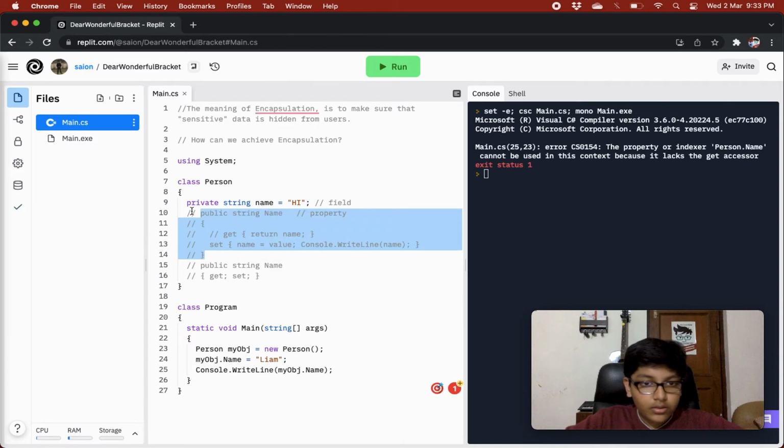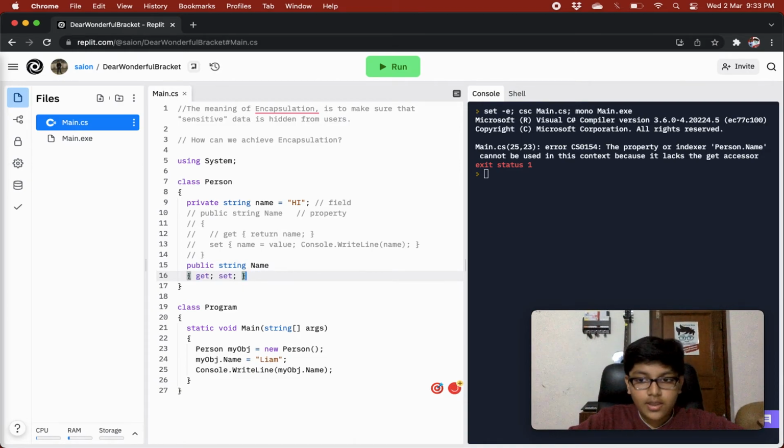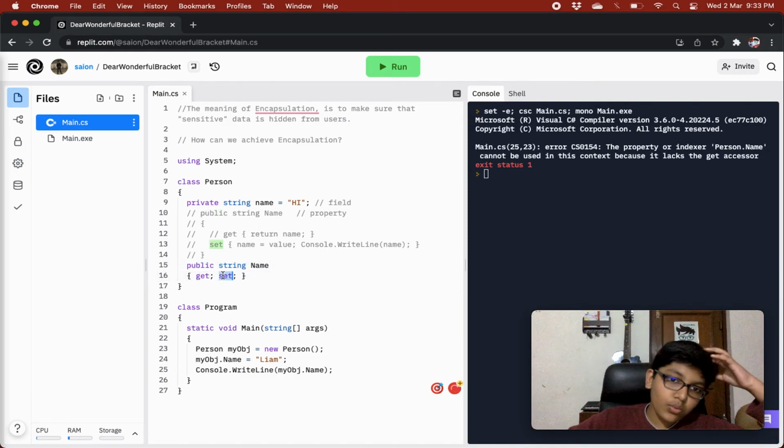So over here we can use a shorthand also. So apparently there's a shorthand for this, and we just give public string name like we did over here, create a property normally, and we just give it get over here and set over here. So now you may be thinking what is different? The above thing was doing the same, so what is exactly different? The difference is that you can't run any additional validation methods or log out something in your shorthand get and set. You can just set the value and get the value.